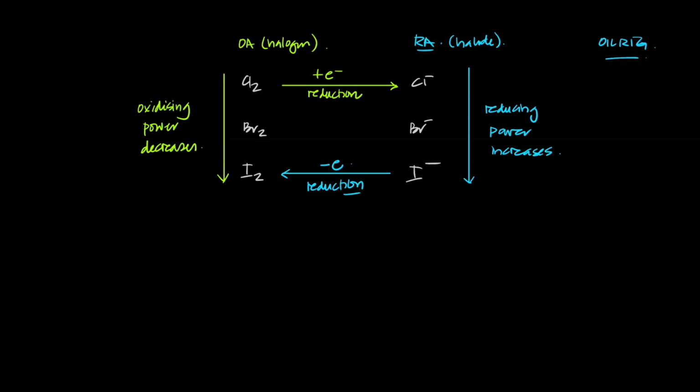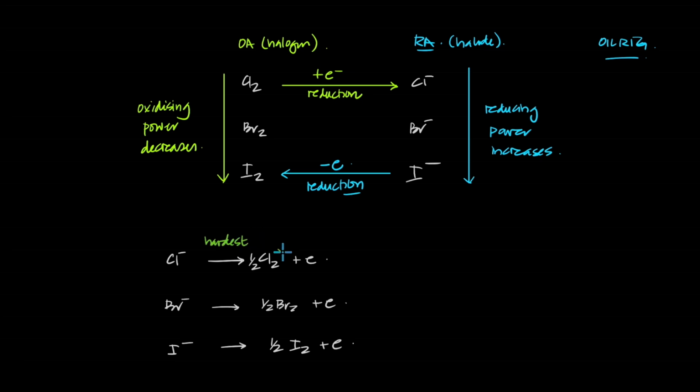So the iodide to iodine conversion is the easiest, but the chloride to chlorine conversion is the hardest. So chloride to chlorine versus bromide to bromine, and iodide to iodine. The chloride to chlorine is the hardest conversion.